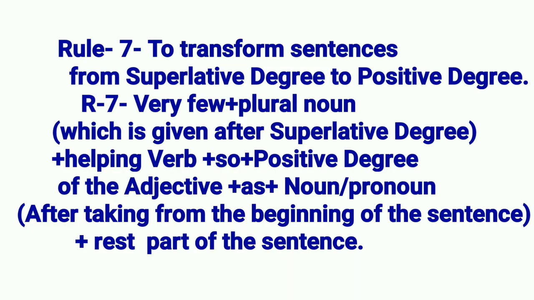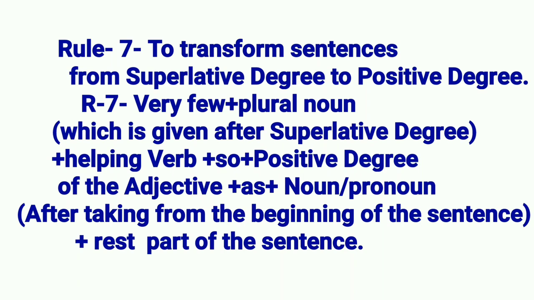Rule 7. To transform sentences from superlative degree to positive degree. Now see this rule. First of all, we shall take "very few." Then we have to take the plural noun which is given after the superlative degree. Then the helping verb. Then we have to take "so." Then we shall take the positive degree of the adjective.